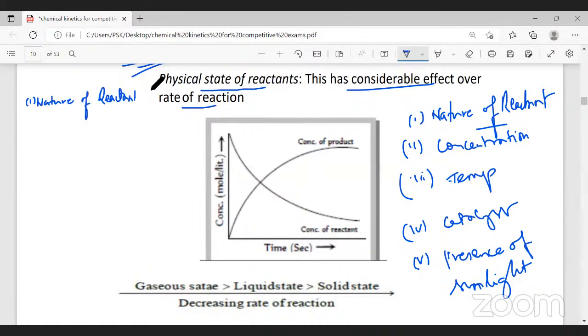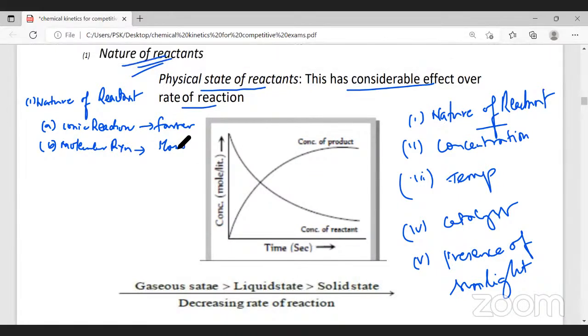In this, we can write: ionic reactions are faster, and molecular reactions are slow. I told you this today also. So if the reaction is taking place between ions, then the reaction rate is faster. If the reaction is taking place between molecules, then the reaction is slow.